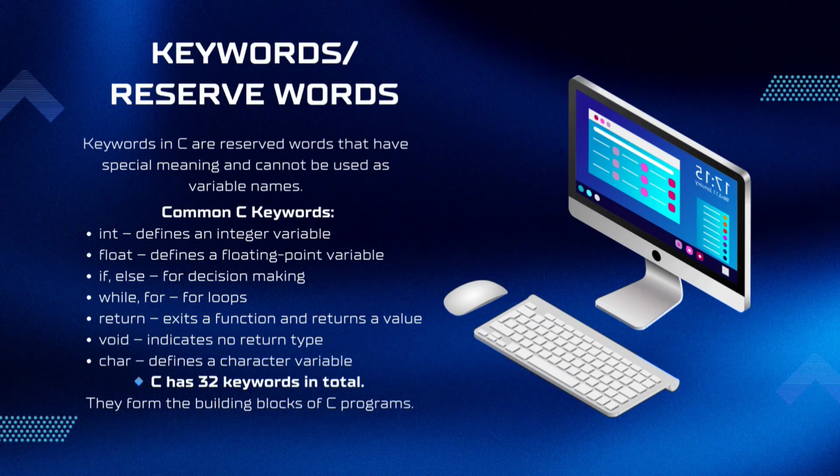Keywords: reserved words. Keywords in C are reserved words that have special meaning and cannot be used as variable names. Common C keywords: int defines an integer variable, float defines a floating point variable, if and else for decision making, while and for loops, return exits a function and returns a value, void indicates no return type, char defines a character variable. C has 32 keywords in total. They form the building blocks of C programs.